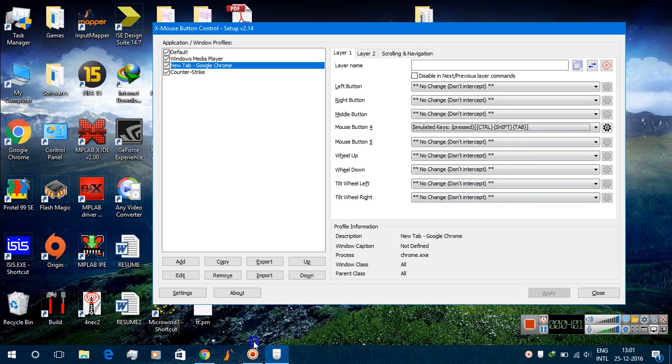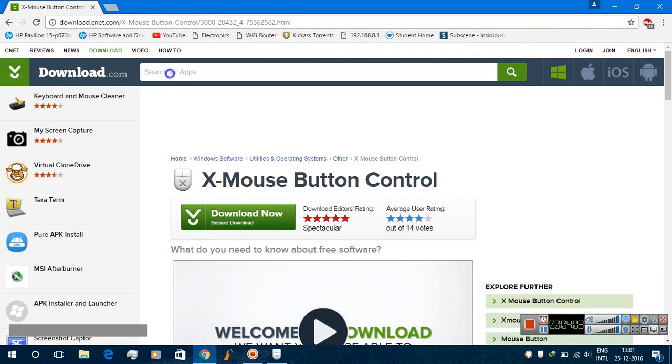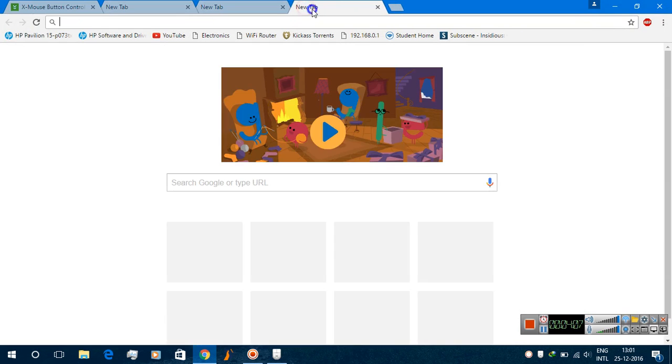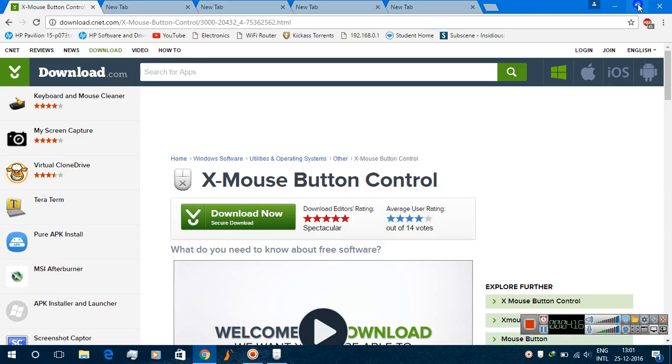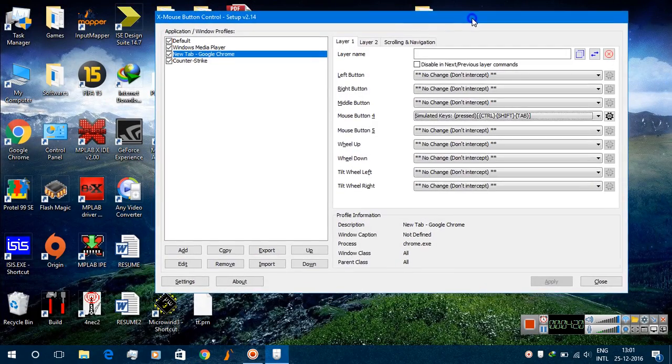Now we will check it for Google Chrome. Now I will open various tabs to verify it. As you can see, the tabs are switching. This is another use of the software.